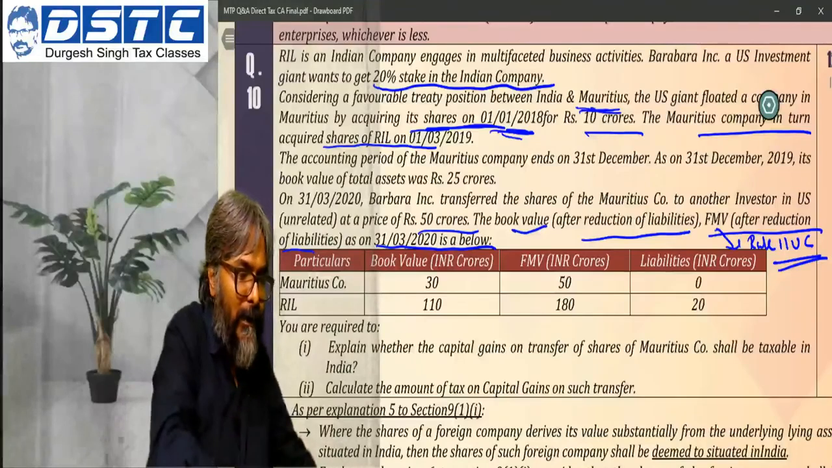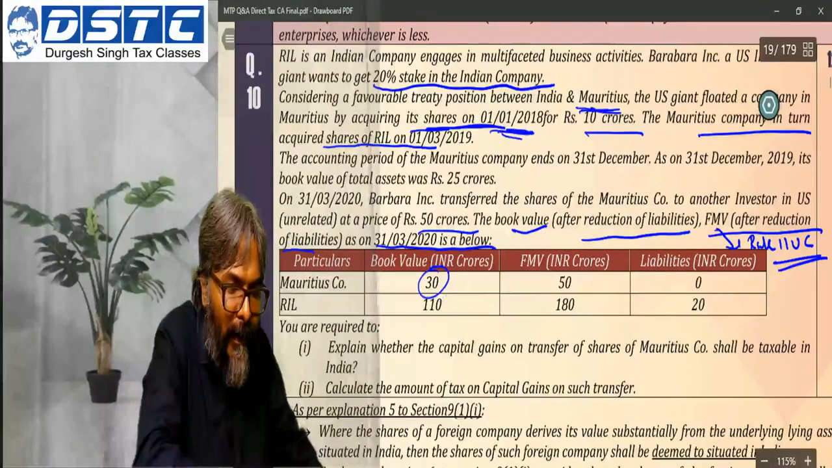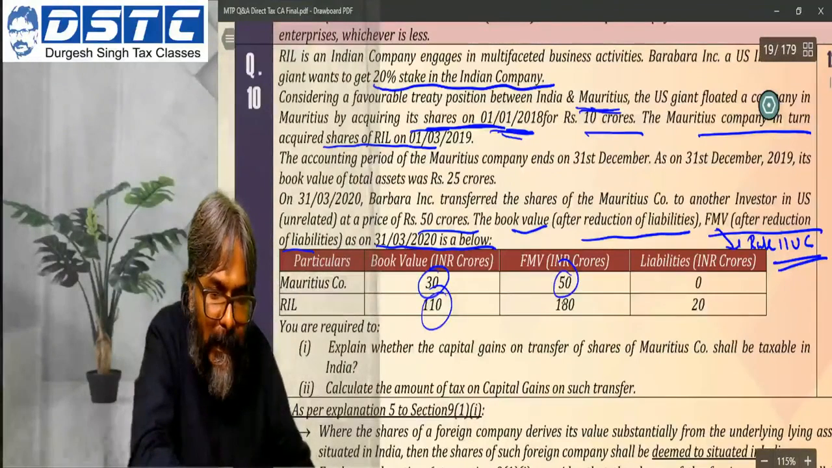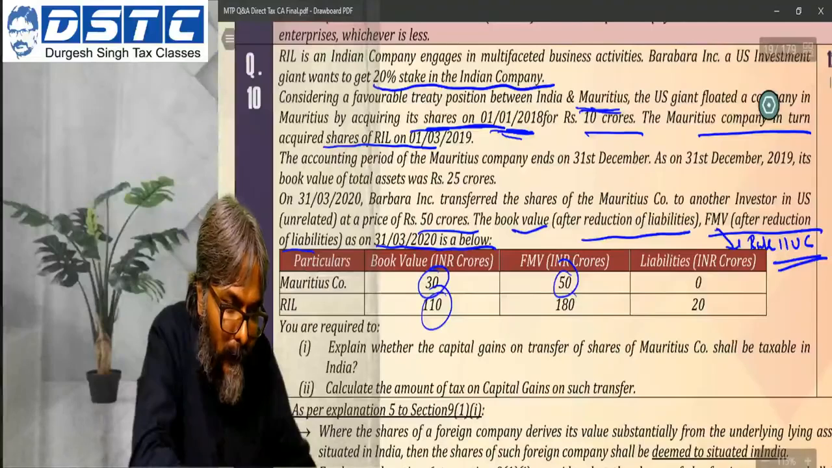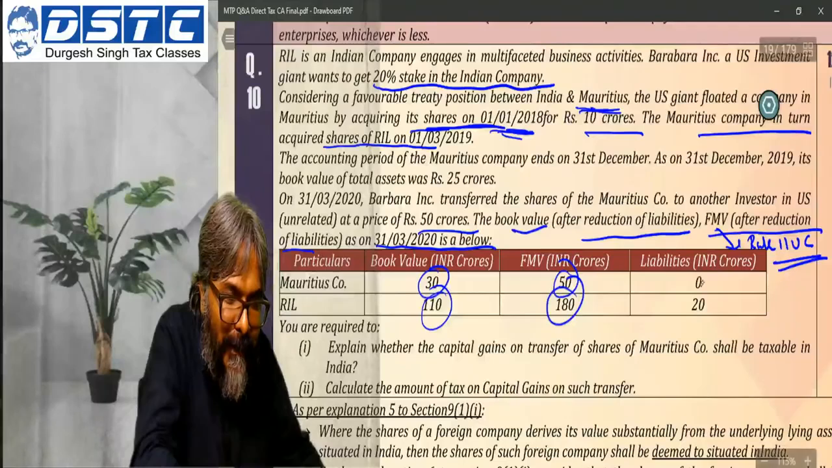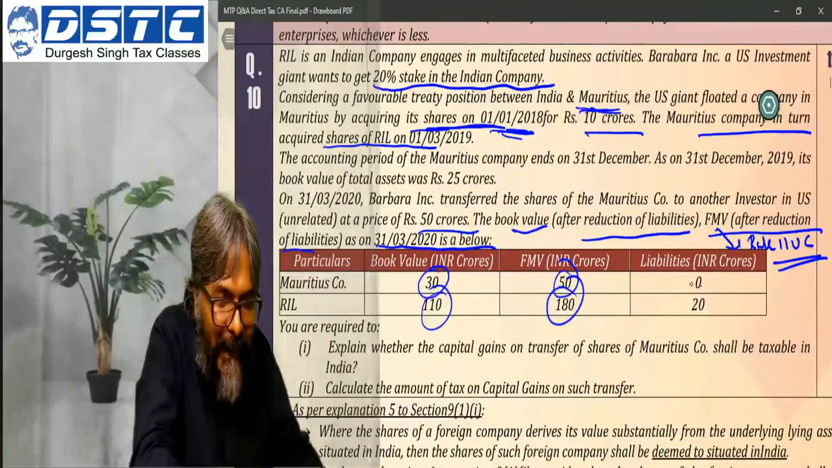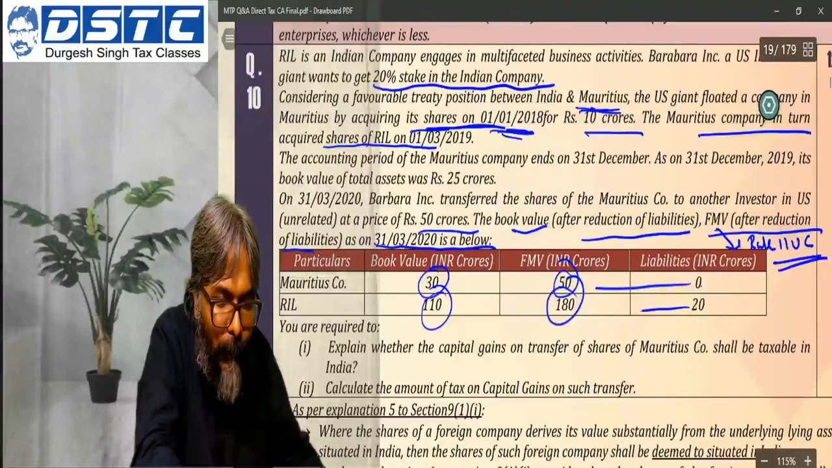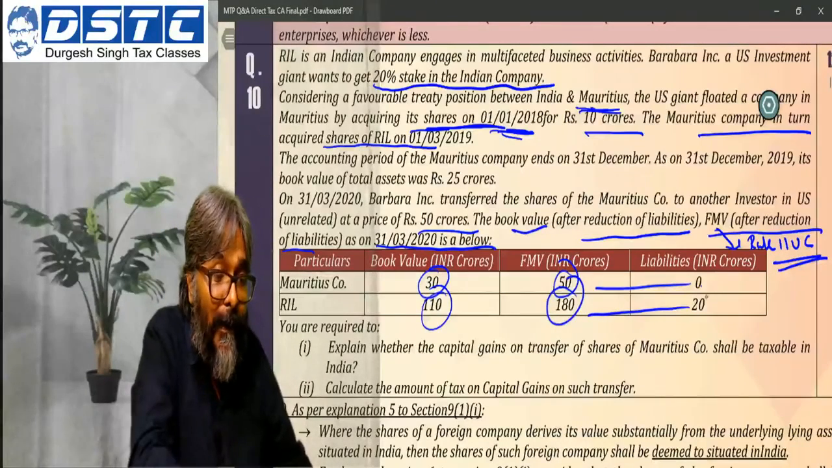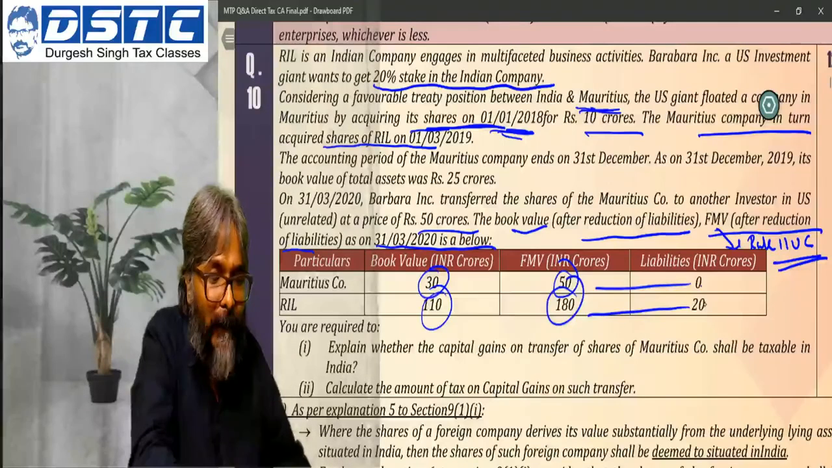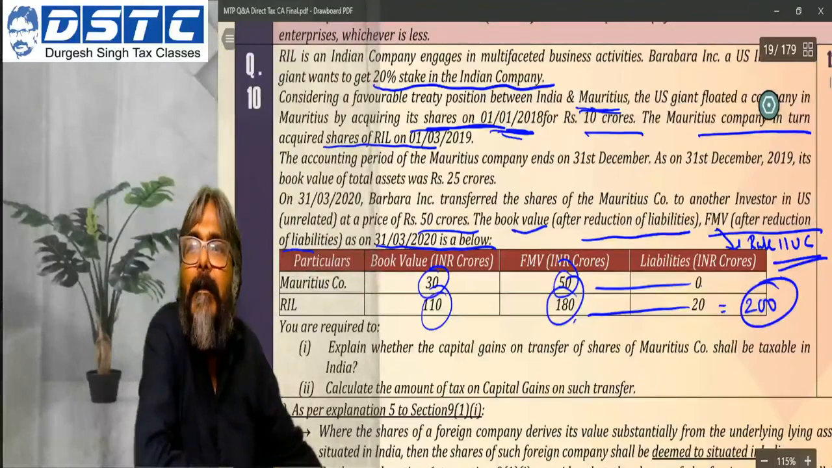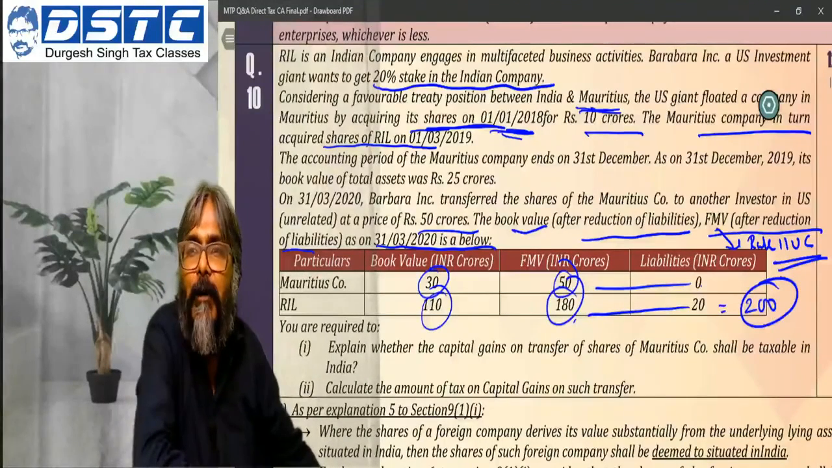Now, let's see the situation as on this date. Mauritius company: book value 30 crores, and RIL book value is 110 crores. Mauritius company FMV is 50. RIL it is 180. Liabilities, students, see the liabilities. I will add the liabilities only for the FMV. Please be very careful. So for RIL, after reducing the liabilities, the FMV is 180. Before liability it is 200.